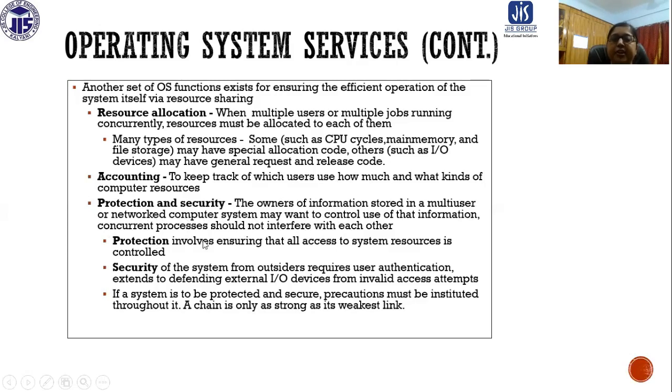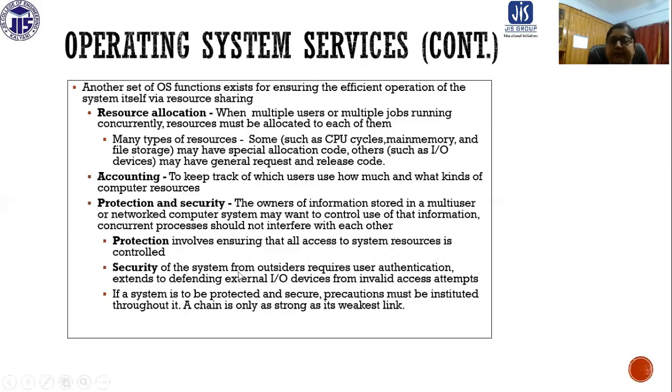So protection involves ensuring that all access to system resources is controlled. Only the authorized user can access a particular resource, and that authorization can also be given in different modes: read, write, and execute. So the access must be a controlled access.